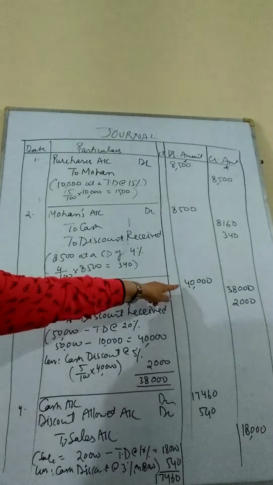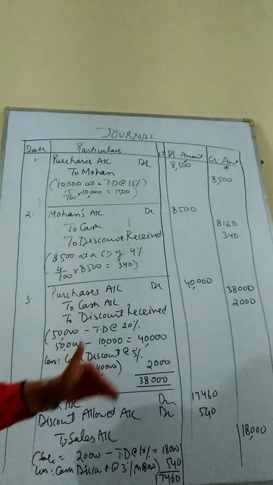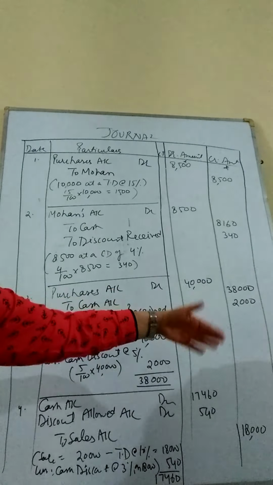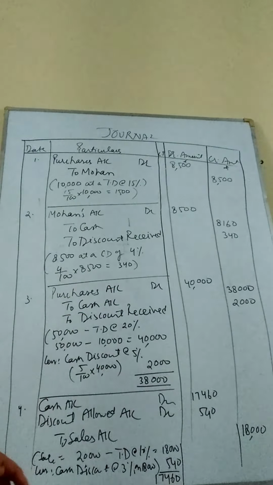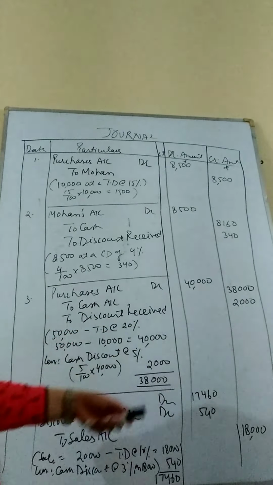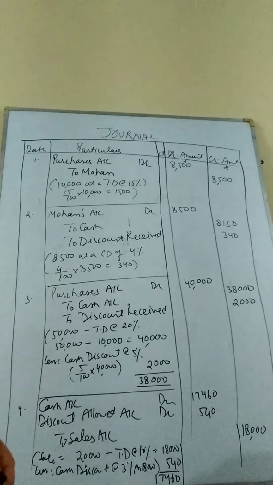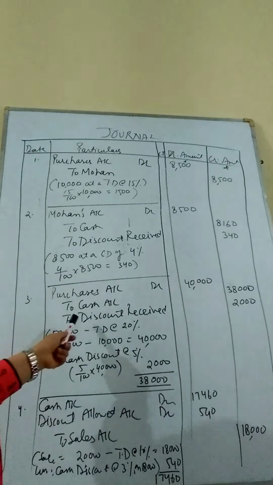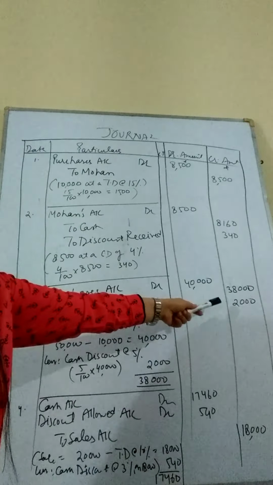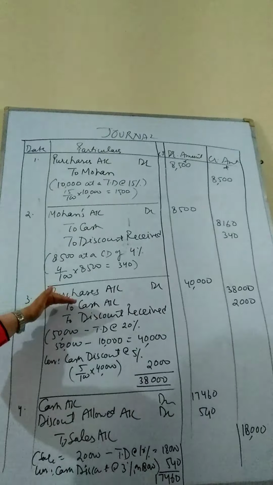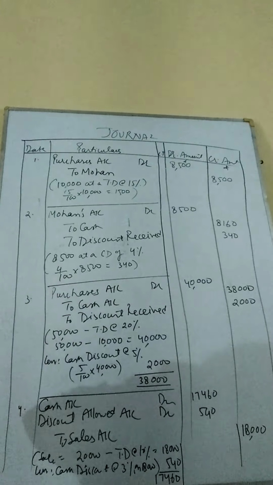Purchases account now 40,000, not 50,000, since the trade discount has already been deducted. To cash paid is not 40,000, instead 38,000, because 2,000 we are receiving as a cash discount. To discount received, why discount received? Because it is an income for us. We are getting the benefit of discount. We are making less payment. So that's why it has to be credited, since it is an income for us. 2,000 will be written on the credit side as discount received. So this was purchases account to cash account to discount received.